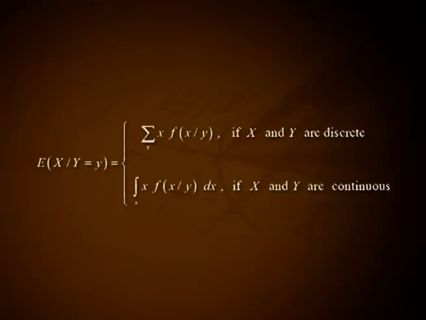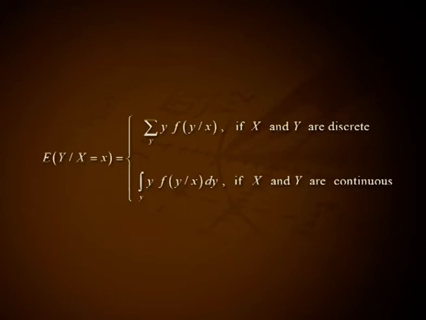Let the ordered pair (x, y) be jointly distributed with PMF or PDF f(xy). Then the conditional expectation or mean of x given y equal to y is denoted as expectation of x given y equal to y and is defined as summation over x into f(x given y) if x and y are discrete, or integral over x into f(x given y) dx if x and y are continuous.